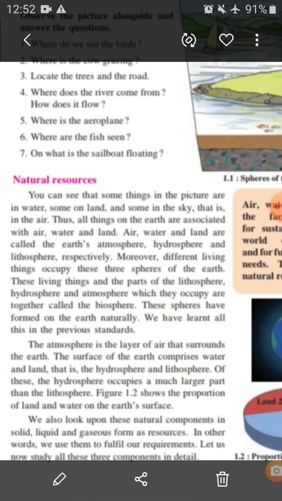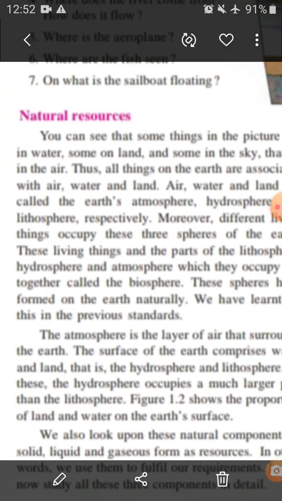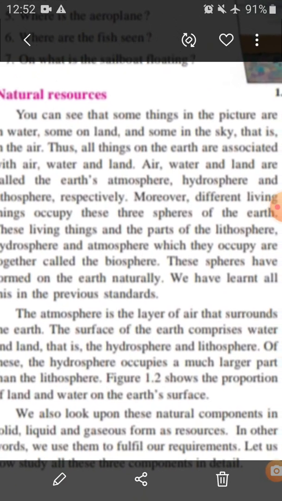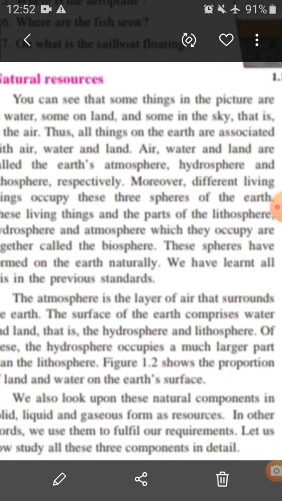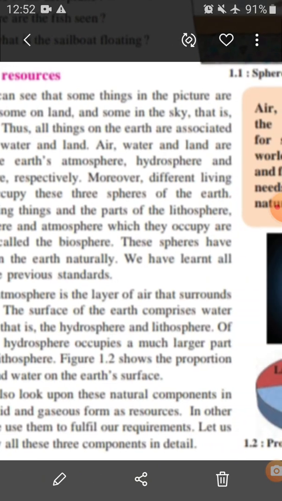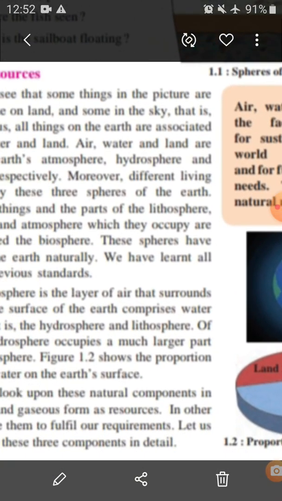These spheres have formed on the earth naturally. No one can make this, it is made naturally. We have learned all this in the previous standard, and we have studied about this in the 5th standard.